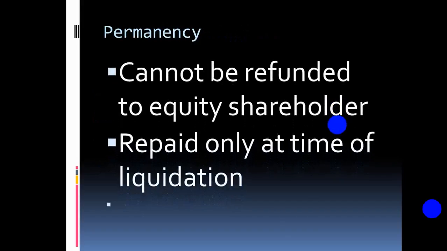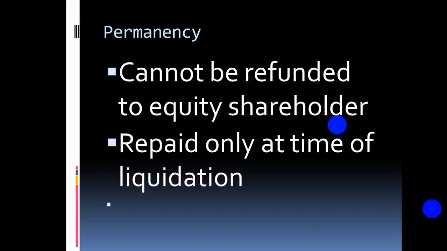Equity or ordinary share capital cannot be refunded. For example, the equity shareholders purchase the shares from the market, so the money cannot be refunded to the equity holder. It can be repaid only at the time of liquidation.